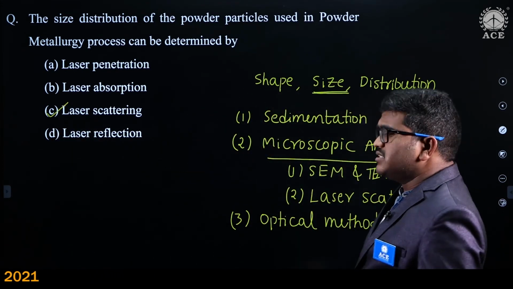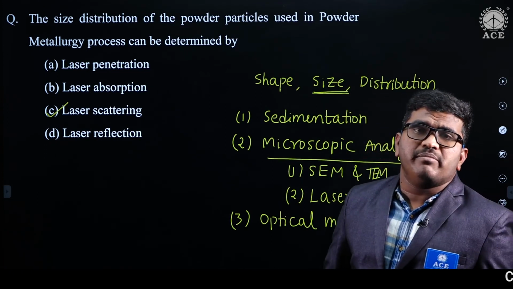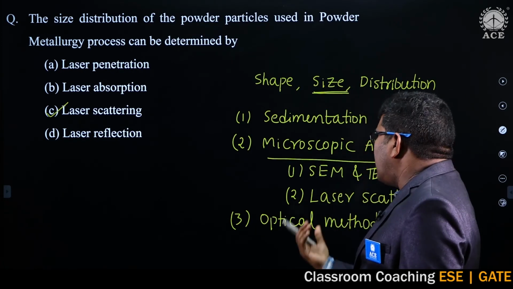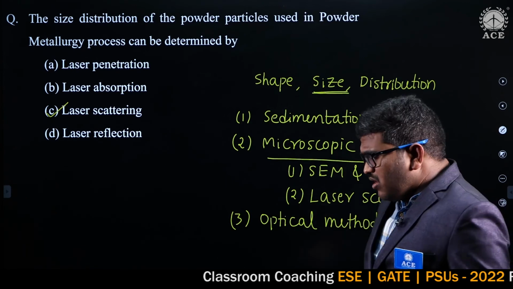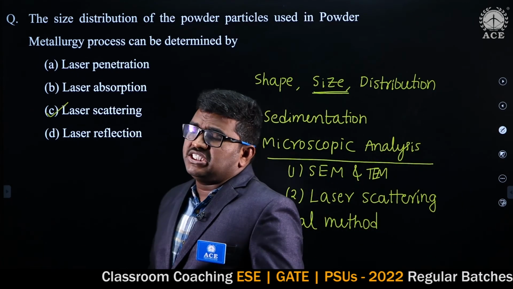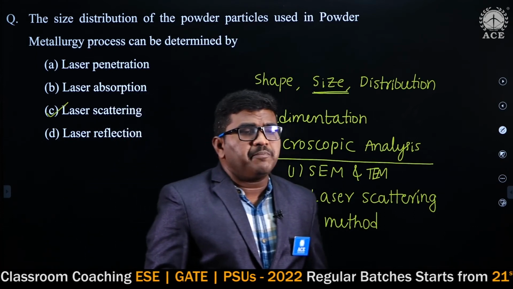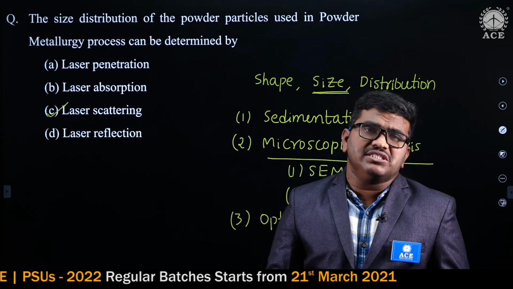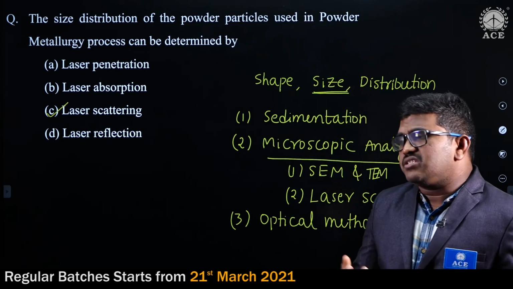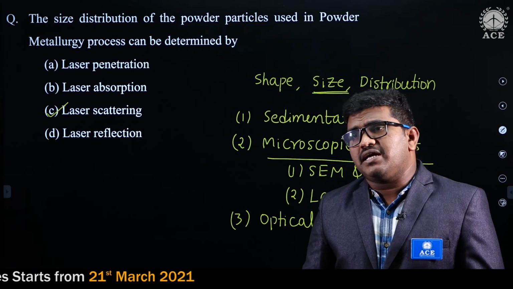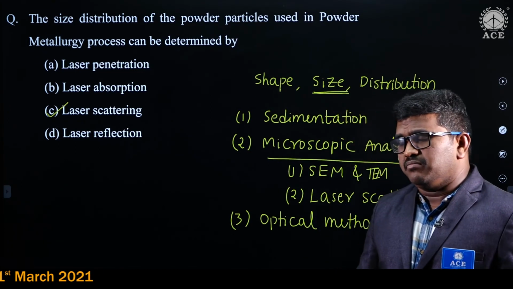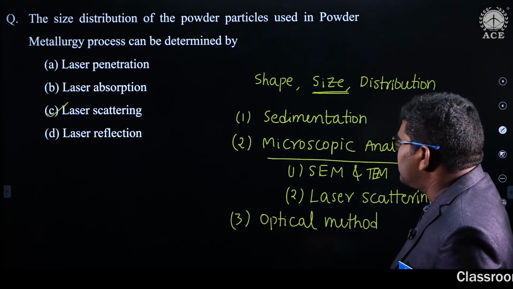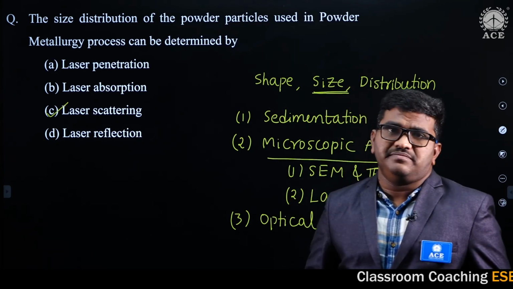So these are the methods: sedimentation, scanning electron microscope and transmission electron microscope, laser scattering and optical method. Even we can also use the sieve shaker method. There, different sieves with different sizes of screens are there. By using that sieve method also we can find it, but it is the oldest method, and for general application purposes we can also use it. But in these options only laser scattering is matching, so the answer for this question is C.